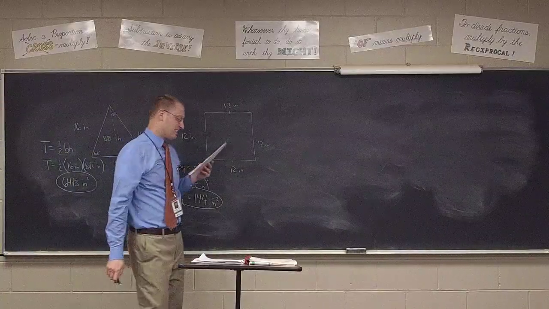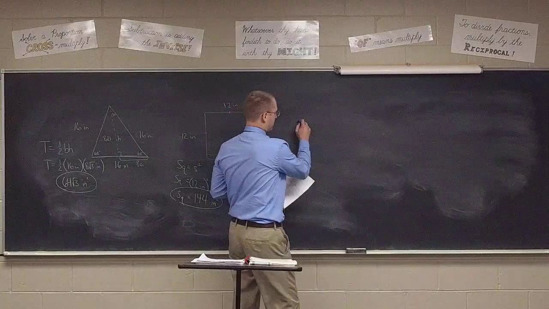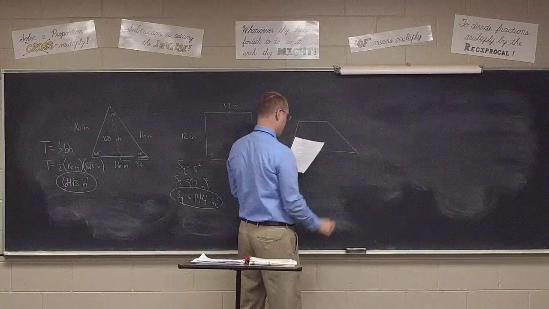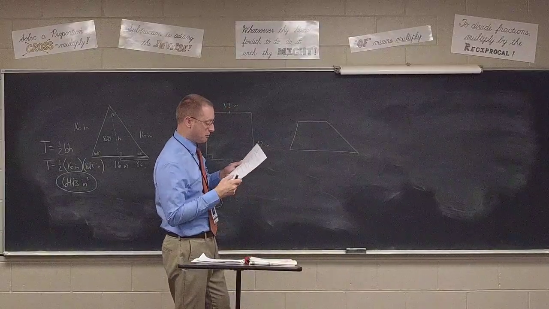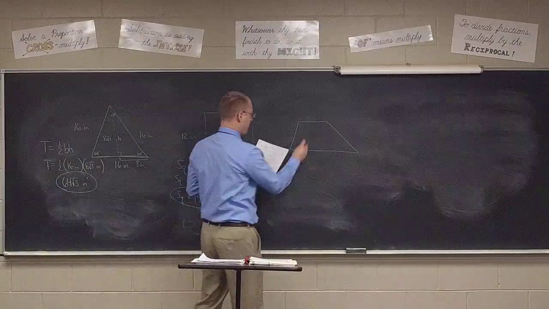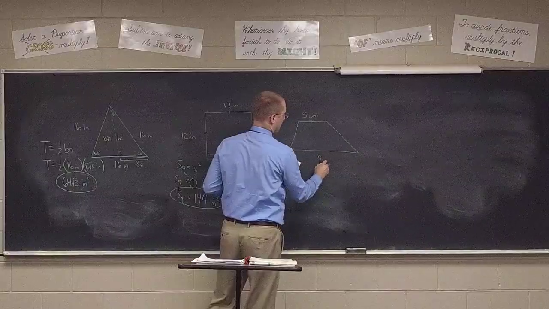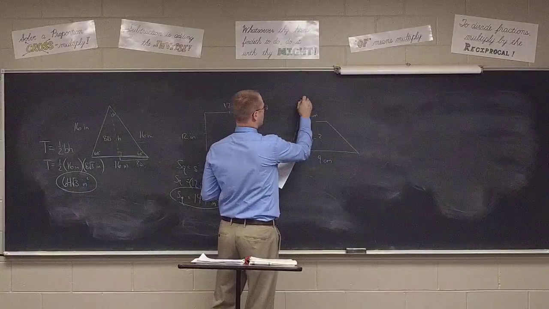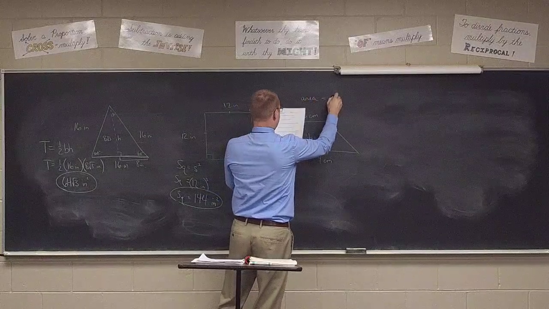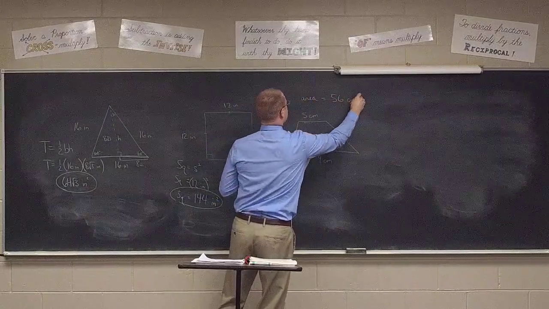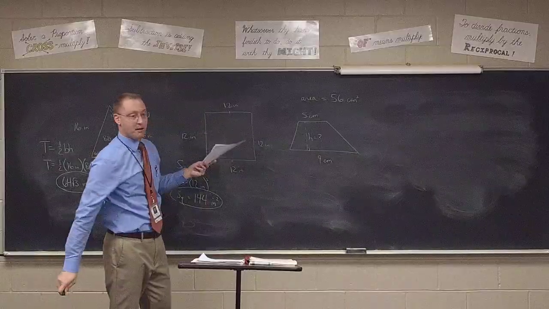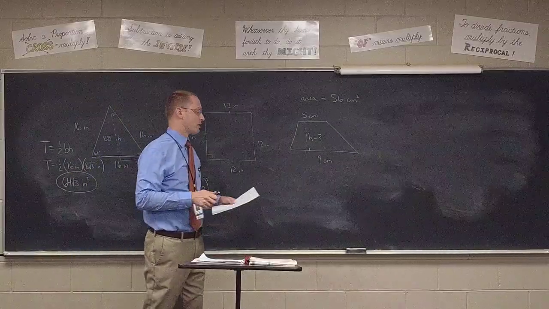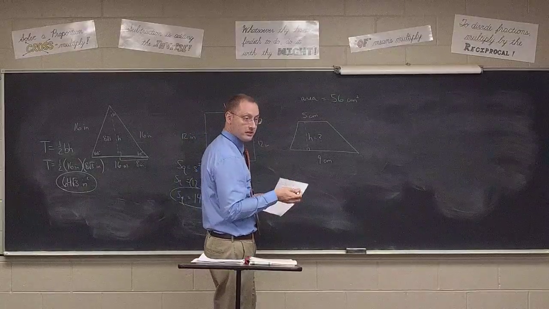All right, number 3 says the area of a trapezoid is 56 centimeters squared. The bases are 5 centimeters and 9 centimeters. Find the altitude. So I know the bases. I'm finding the altitude, and I know that the area is 56 centimeters squared. Well, anytime you're working with area, we need the area formula. And Genesis, what is the formula for the area of a trapezoid?